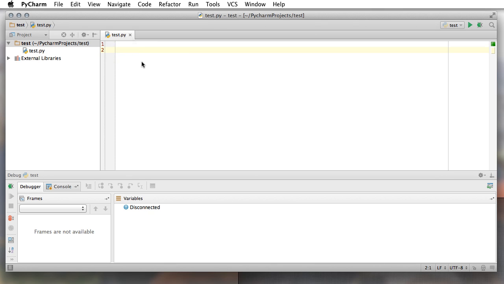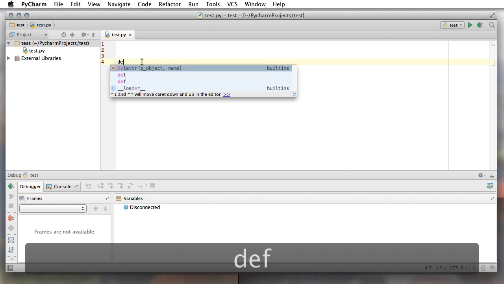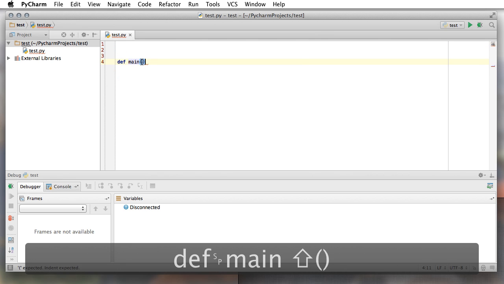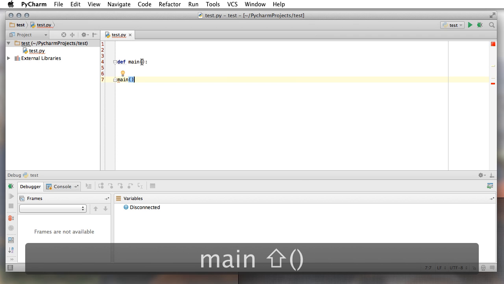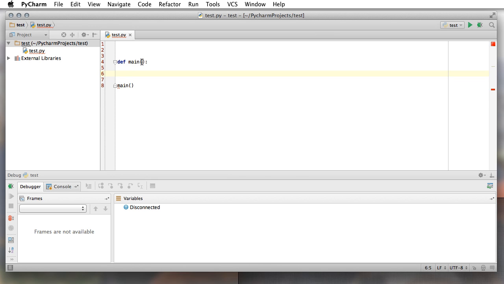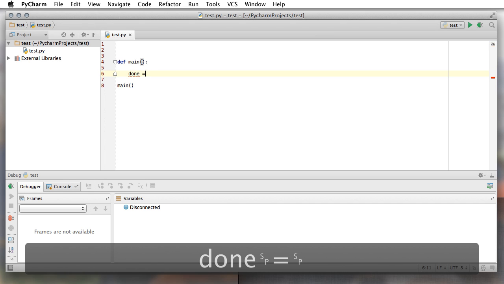So I'm going to go ahead and create right here a function def called main. And if I'm going to create a function called main, I'm going to also execute it right off the bat. So now I know that main is going to run. It says that I'm going to be using a while loop. So what I'm going to do is create a sentinel called done, and I'm going to set it equal to false. Whoops, F-A-L-S-E, just like so.